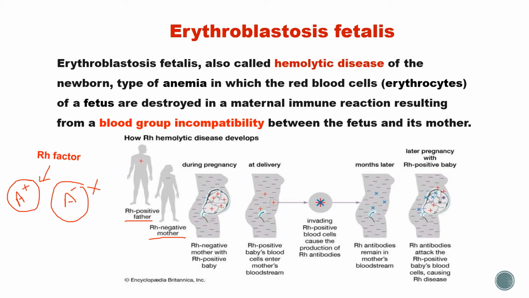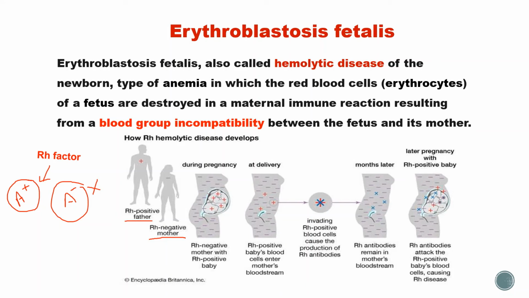Mother's blood and fetus blood will mix. Rh positive baby's blood cells enter the mother's bloodstream because the placenta will break at the time of delivery. So, mixing of mother's blood and fetus blood will occur.